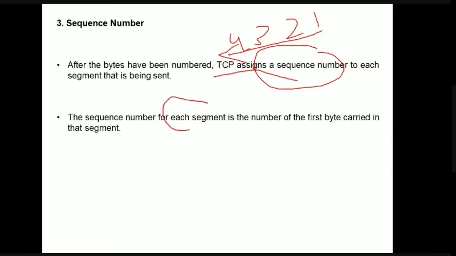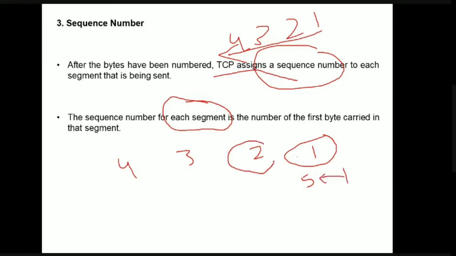So for each and every segment, the sequence number will be the number of the first byte carried in the segment. That is, this is segment 1, segment 2, segment 3, segment 4. Okay, if this segment carries 5 bytes, what will be the segment number? The first byte is 1, right? And now this segment carries bytes from 6 to 10, let us suppose. Okay, now what will be this segment number?